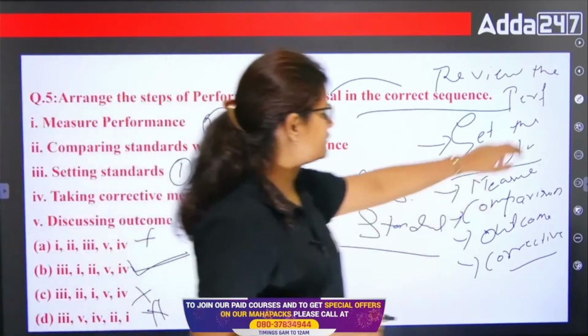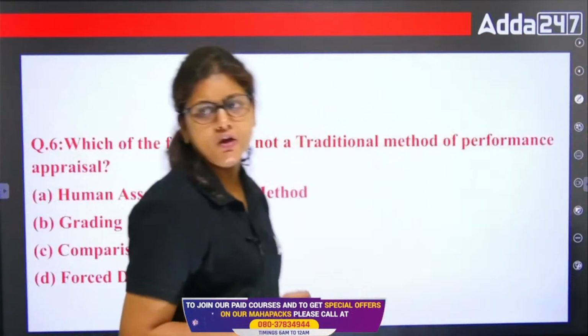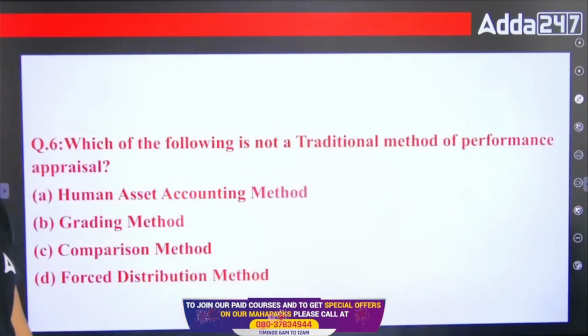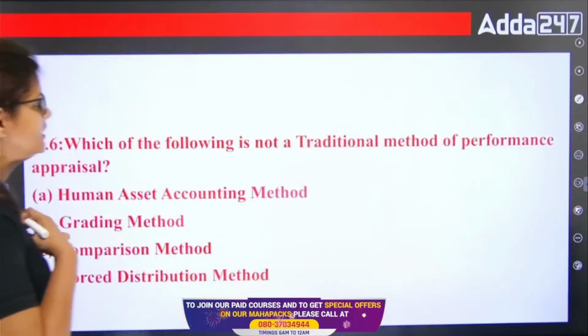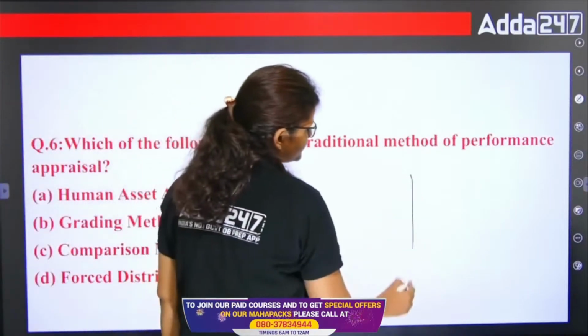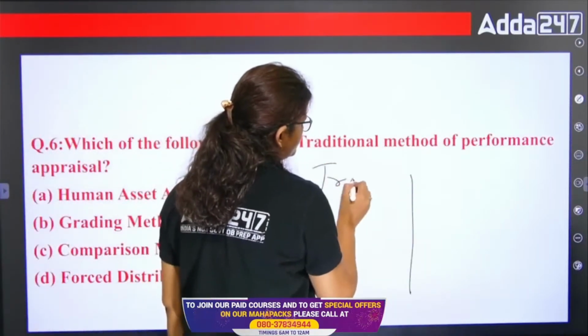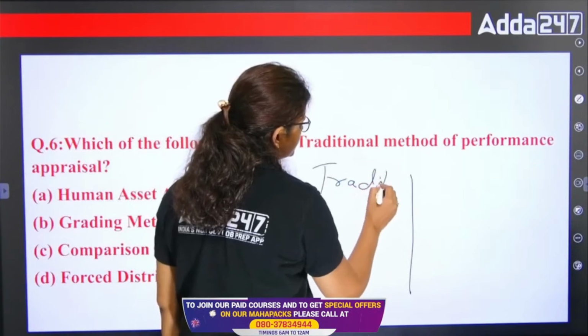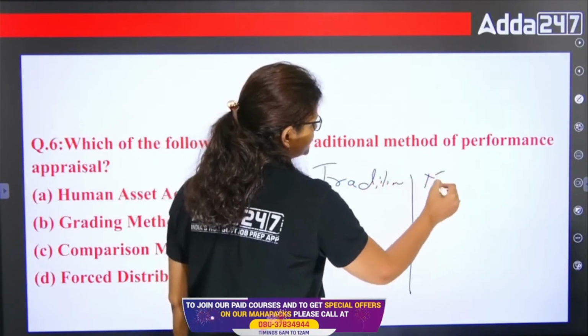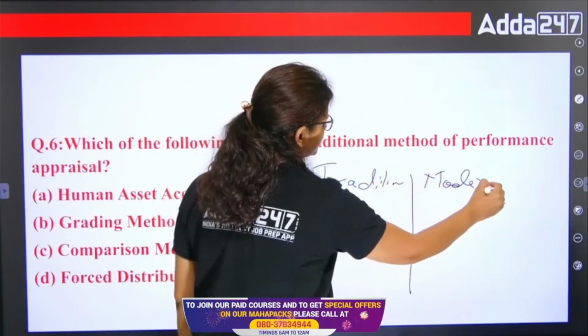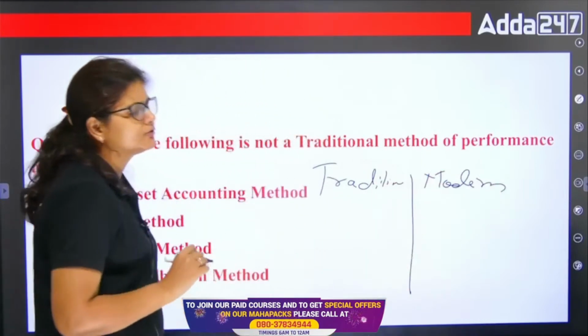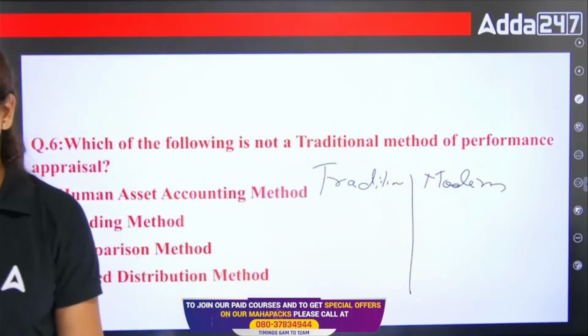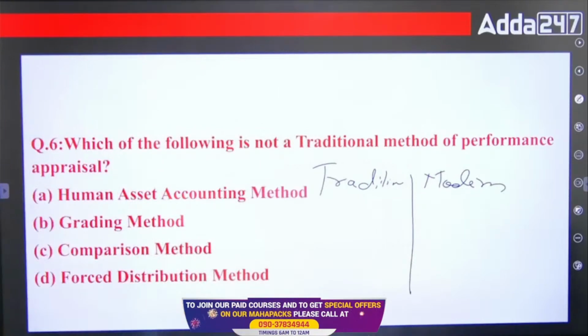Okay? Now we will have the 6th question here. Which of the following is not a traditional method of performance appraisal? See, in the paid batch, we have understood that there are 2 types of methods in performance appraisal, right? That is traditional and modern. Okay? Traditional is what? Traditional is which we were using in the previous years. Now the modern method is